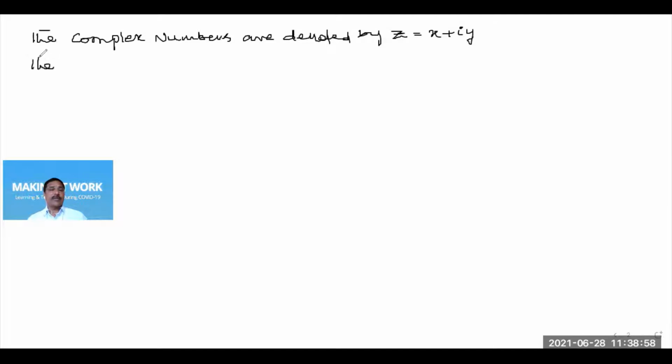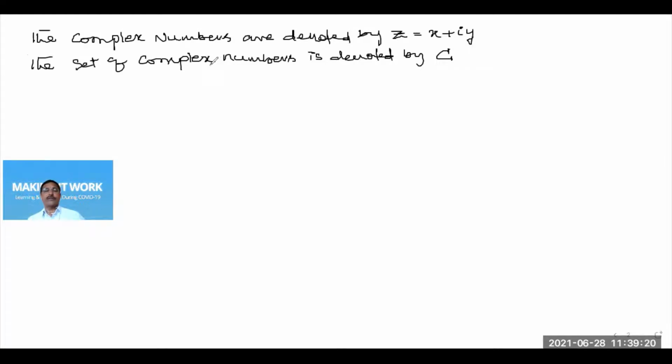And the set of complex numbers is denoted by C, with the capital letter C, the first letter of the word complex. Therefore, the set of complex numbers in set builder form is written like this.